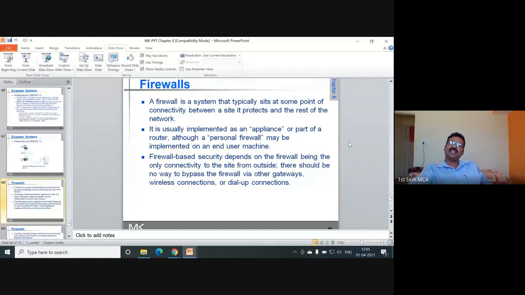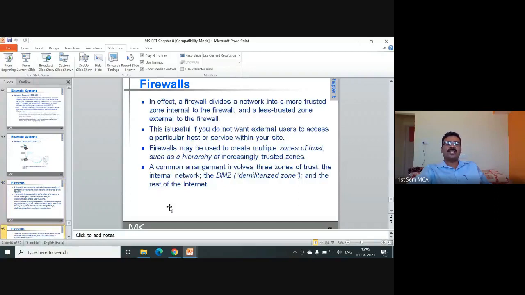Firewall based security depends on the firewall being the only connectivity to the site from outside. There should be no way to bypass the firewall via other gateways or wireless connections or dial-up connections.